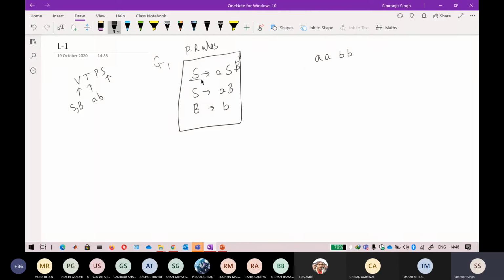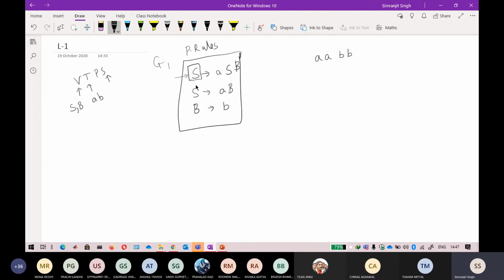Always start with the start symbol, that is your S. Whenever the production rules are given, the variable of the starting production rule is the start symbol. So don't worry about that.